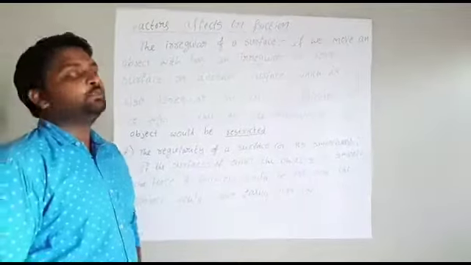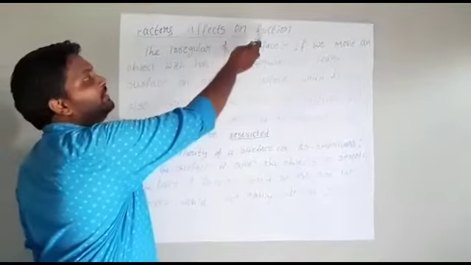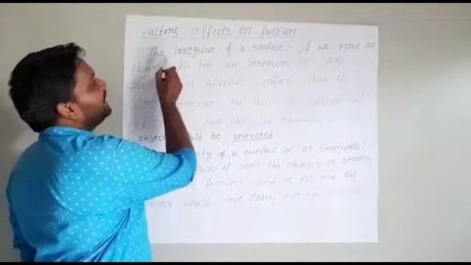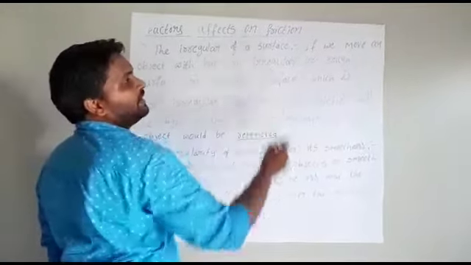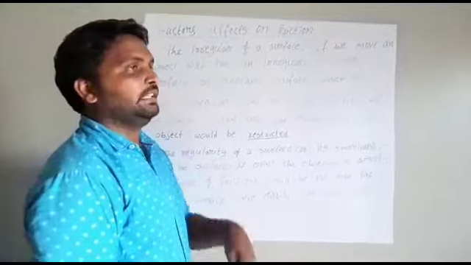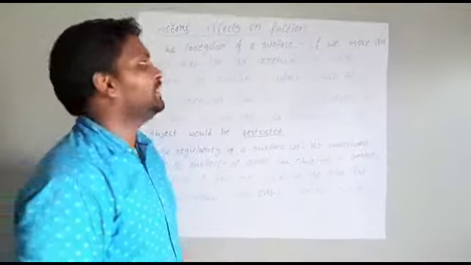Now we will see what the factors affecting friction are. First we will see the irregularity of a surface. For example, an irregular surface is a surface that is not smooth. In that condition, how will the friction be?